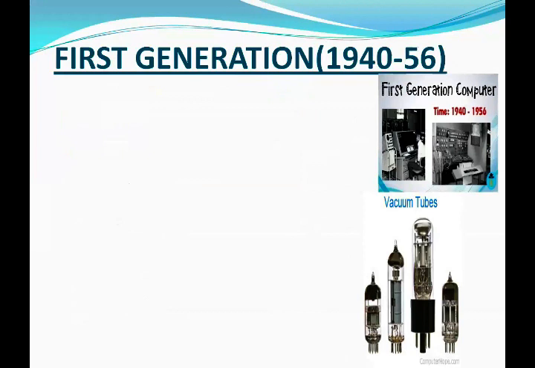Okay. Now we start with the first generation. Duration of first generation is 1940 to 1956. This generation used the vacuum tube as an internal component. What is a vacuum tube? It was an electronic device which was used to control the flow of current in a circuit. These vacuum tubes were big in size, generated much heat, and worked slowly.